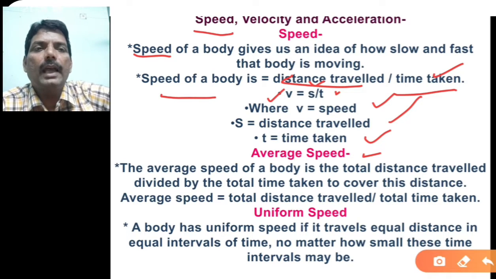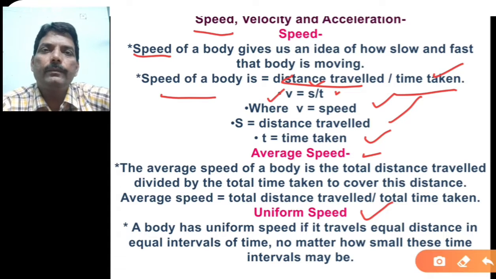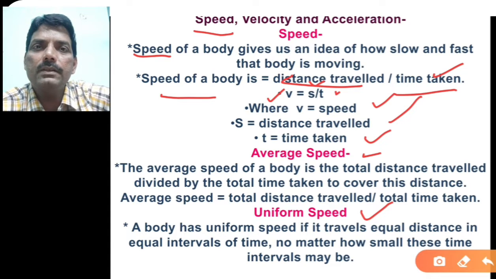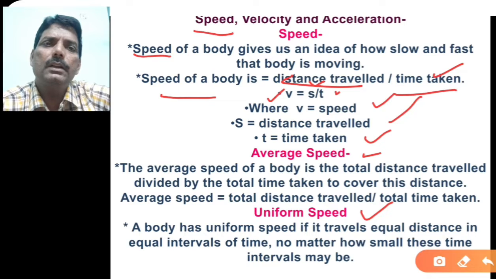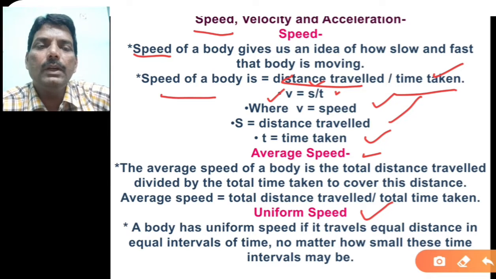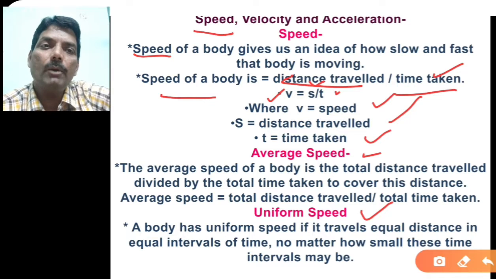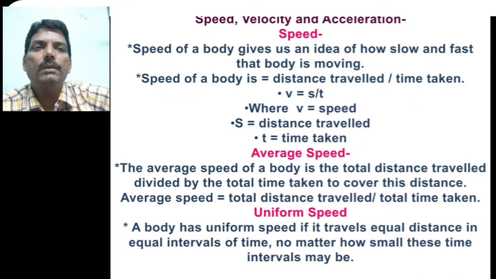So next one, that is uniform speed. Now see, uniform motion we have already discussed. On the same lines, this is uniform speed. A body has uniform speed if it travels equal distances in equal interval of time, no matter how small this time interval may be. That means uniform motion is equal distance in equal interval of time, and if the body is moving with uniform speed, then it should cover equal distance in equal interval of time only. So that is the uniform speed.